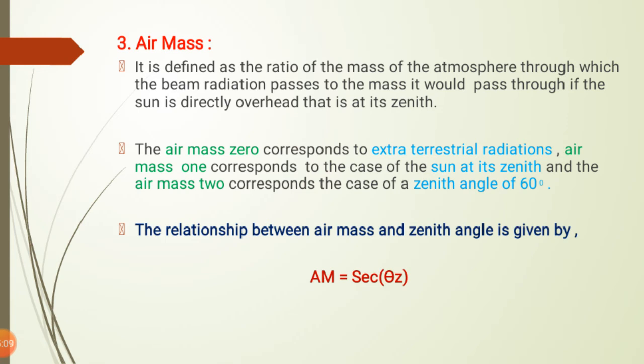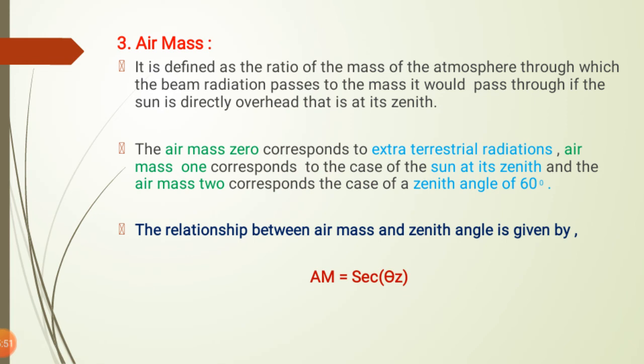We know that there are two types of radiation, the extraterrestrial and the terrestrial radiation. The air mass is 0 corresponding to extraterrestrial radiation. Extraterrestrial means the radiation outside the earth's atmosphere, and the value of the air mass for that is 0. The value of air mass is 1 for the sun at its zenith, and air mass 2 corresponds to the case of a zenith angle of 60 degrees.